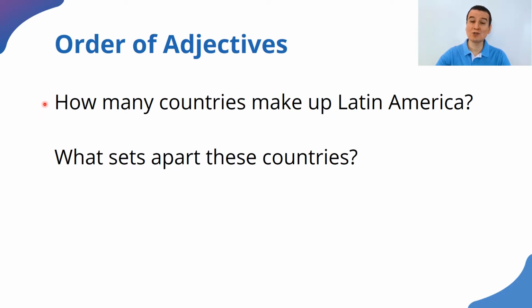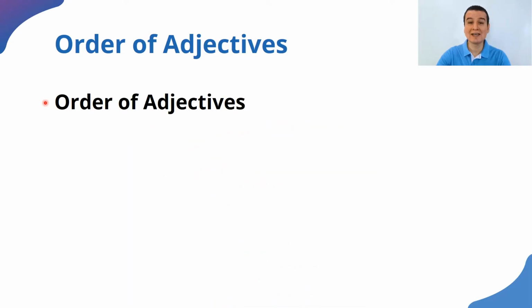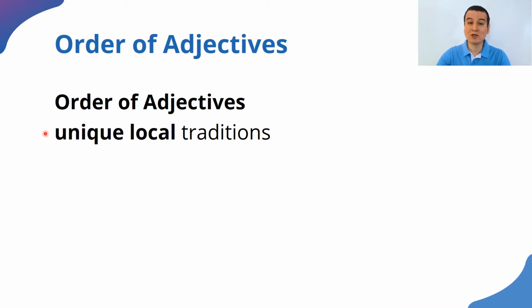All right, I told you that we were going to look at order of adjectives, and as you may see in the text, we had these phrases. It said unique local traditions. Okay, we have unique and local, which are characteristics of traditions. How do we know if it is correct to say local unique traditions or unique local traditions? Did you know that that is an issue in English?